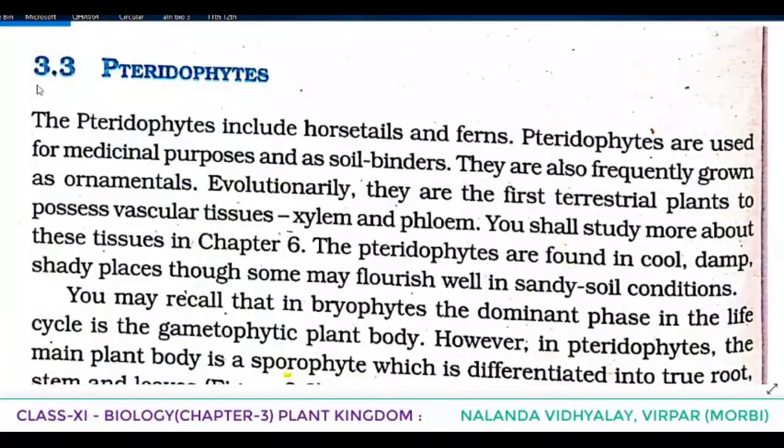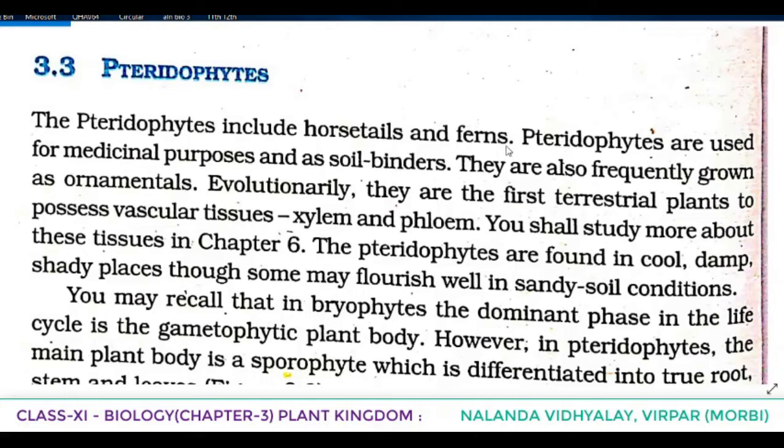Now today we are going to learn the topic that is pteridophytes. The pteridophytes include horsetails and ferns. Once again, see, pteridophytes include horsetails and ferns.